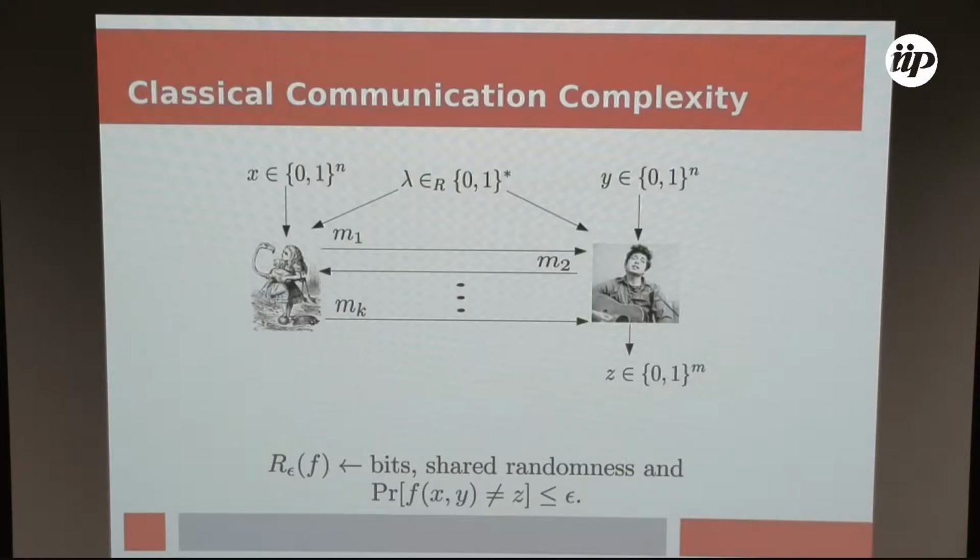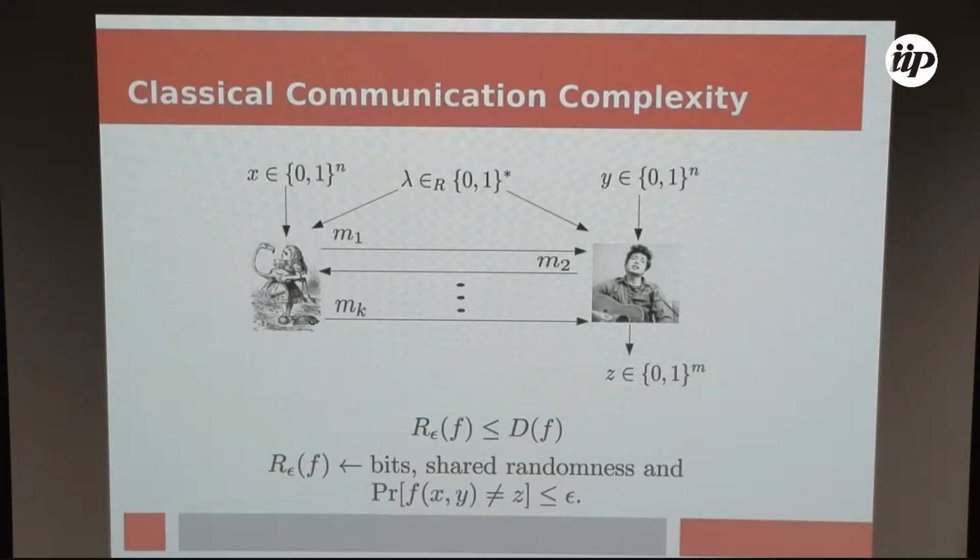Then we can move to a model where we allow the players to have shared randomness. Usually, when we consider random protocols, we go for a model of bounded error. So we allow the players to make an error in an epsilon fraction of the inputs.